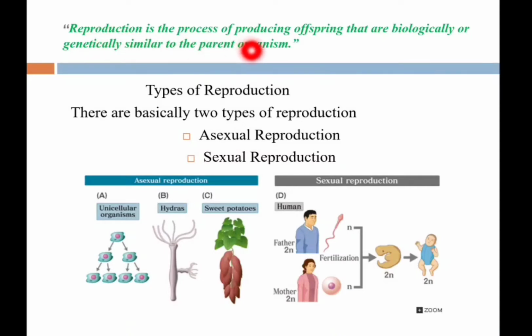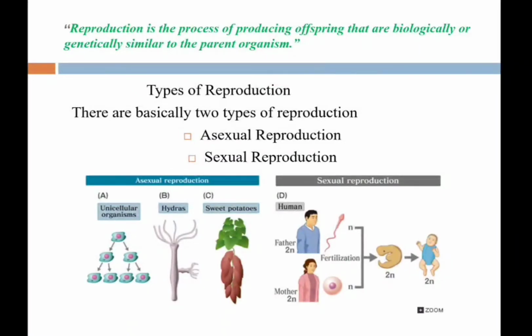It is the biological process by which an organism produces an offspring, and this offspring must be similar to the parent organism. So reproduction is the process of producing offspring that are biologically or genetically similar to the parent organism. This is known as reproduction. Basically, it ensures the continuity of the species, generation after generation, right? So we can say it is the main feature of life on earth.